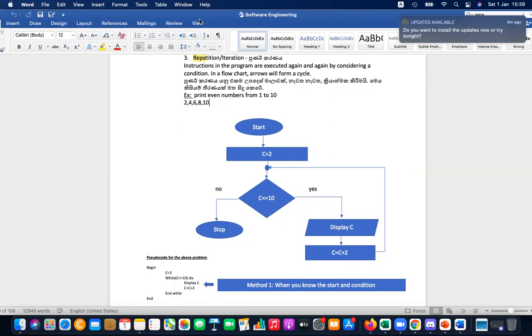Okay, a bit of a tricky question. What is the last value of C when you terminate the program? Imesh? 10. 10 or 12?